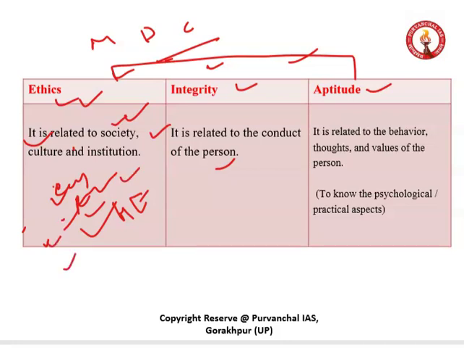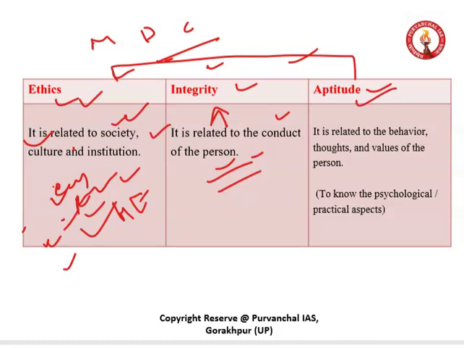The next term is integrity. It is related to the conduct of a person, I mean the manner in which any person behaves or reflects himself. It simply reflects the behavior and conduct of a human being on different platforms and in different situations. And the third term is aptitude.